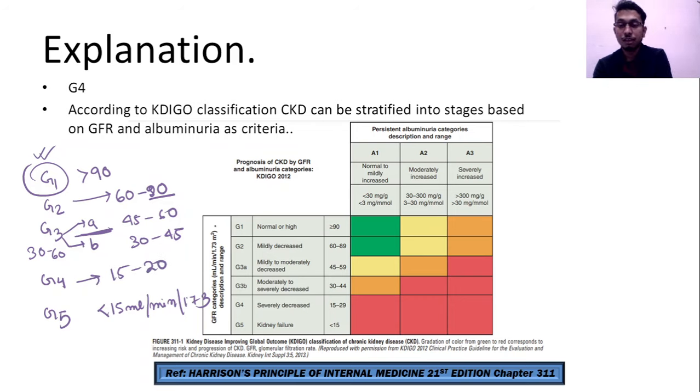Now, this part alone is not enough to assess the risk. Albuminuria is also important.